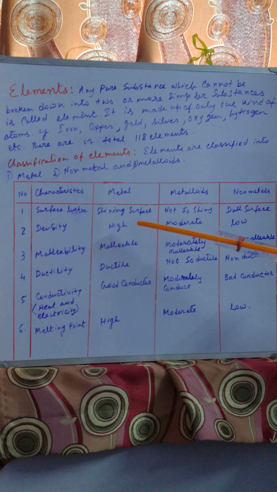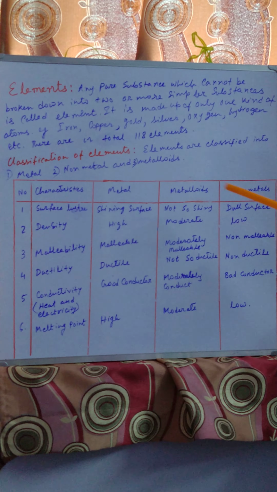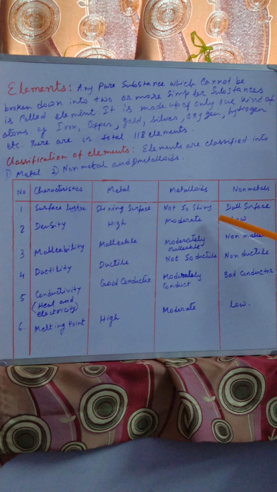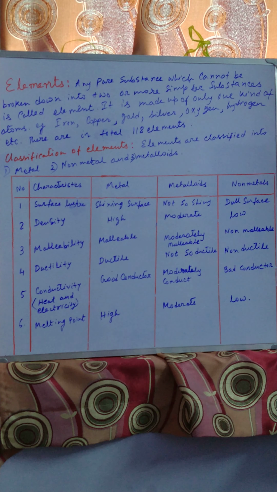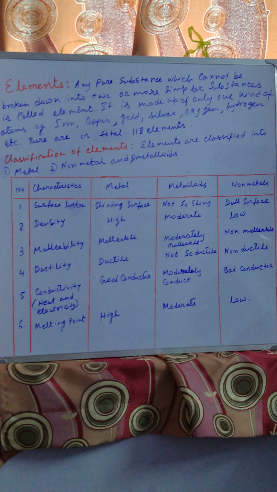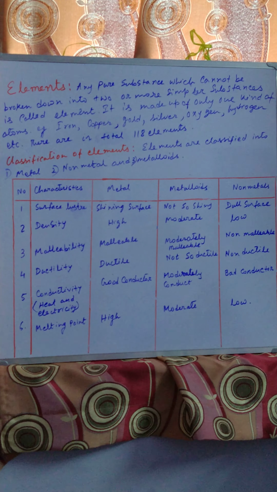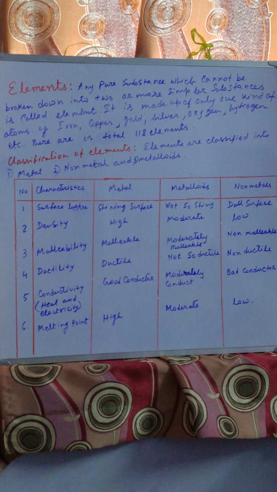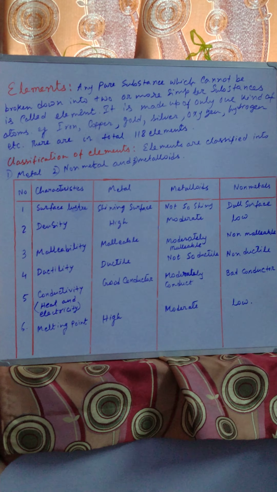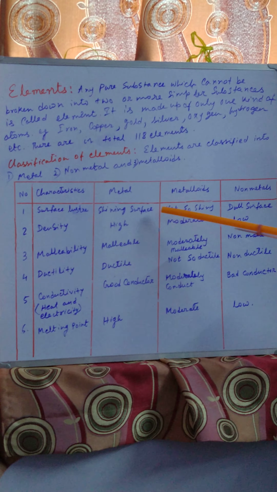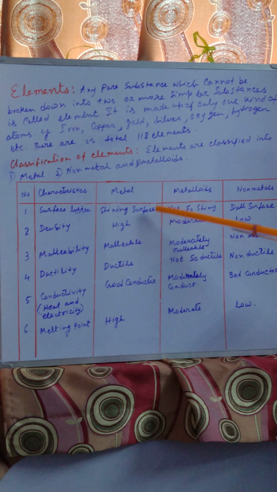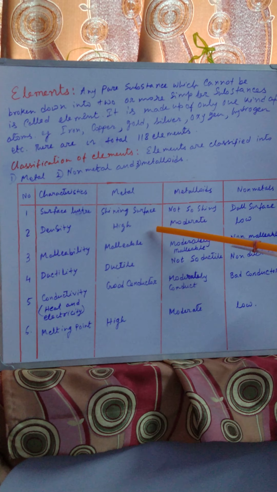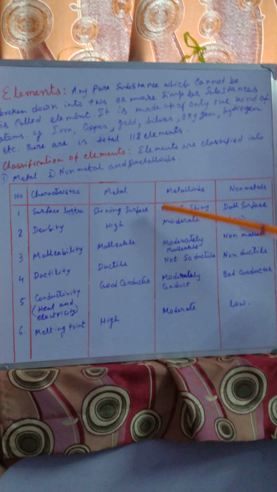Luster means whether it is shiny or dull looking. Carbon, in crude form like charcoal, looks dull, but iron, aluminium, copper, etc. look shiny whenever the light falls upon them.